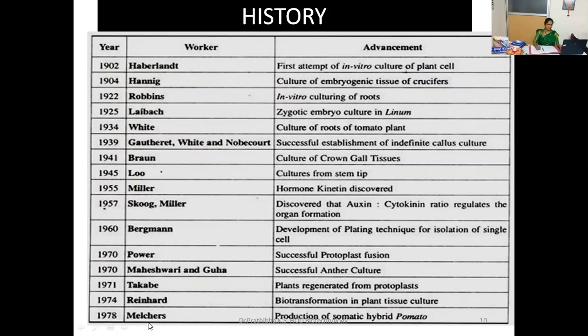Then in the year 1971, plants regenerated from protoplasts. In the year 1974, biotransformation in plant tissue culture was observed. Again, in the year 1978, production of somatic hybrids in tomato was observed. So this is about the historical perspectives of the plant tissue culture.